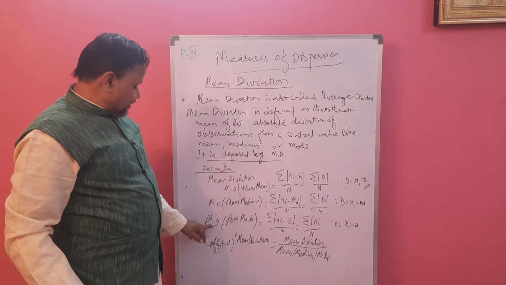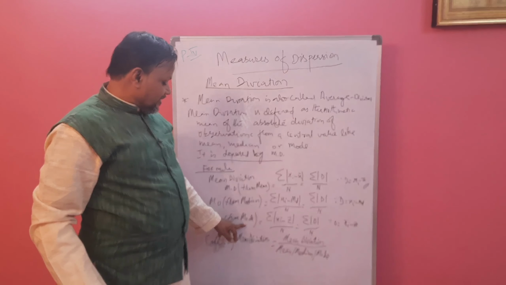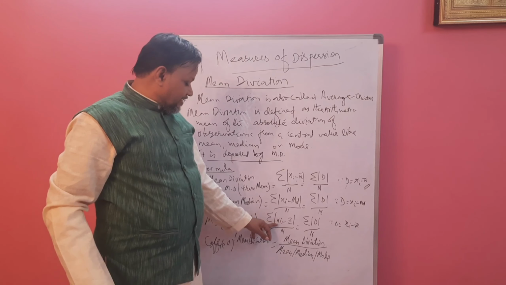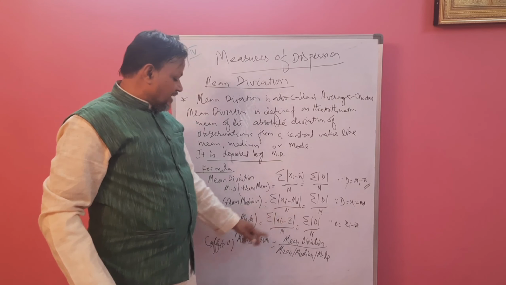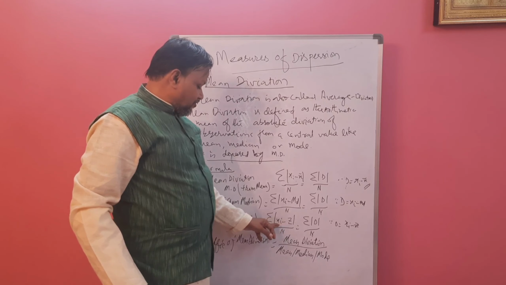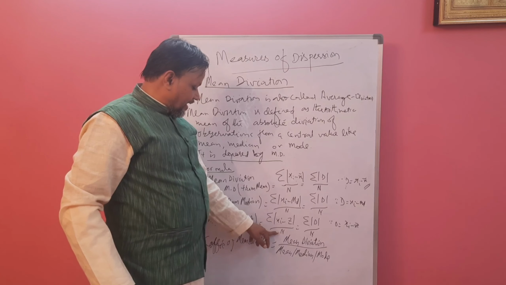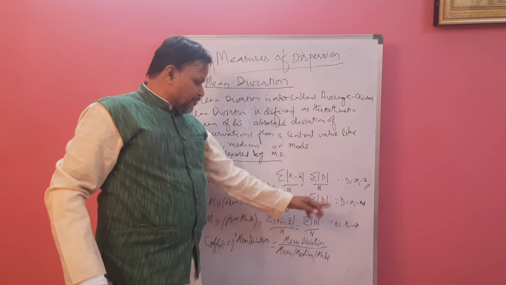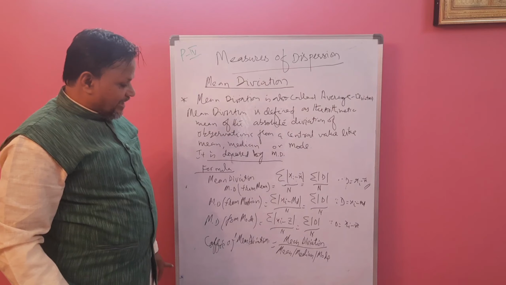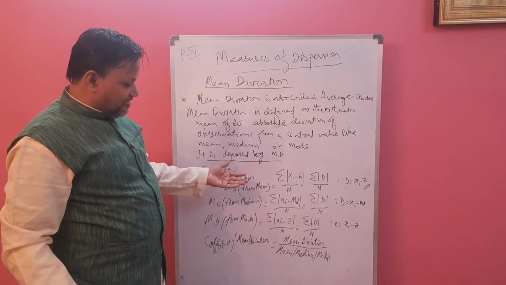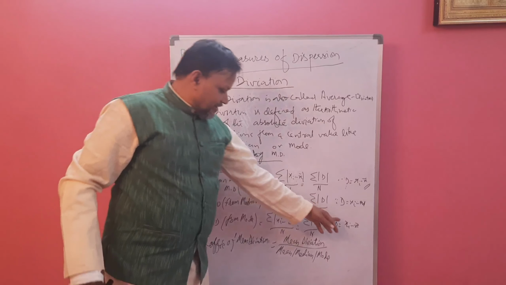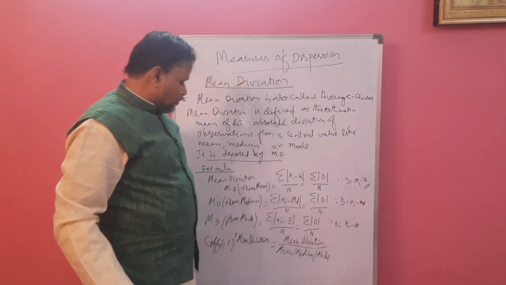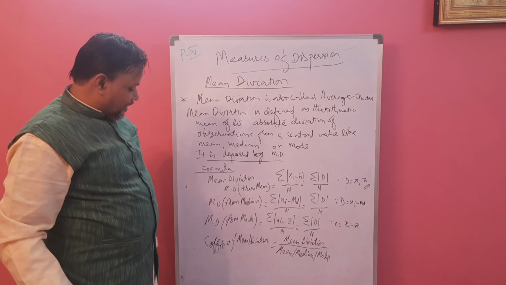Third, mean deviation from mode. The formula is sigma modulus of xi minus z, where z is the mode of the observations, divided by n. Again sigma modulus d by n, where d represents xi minus z. Xi are the given observations, and z is the mode of the observations. Using that we can find it.